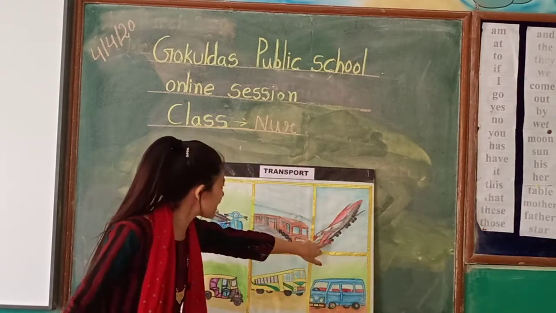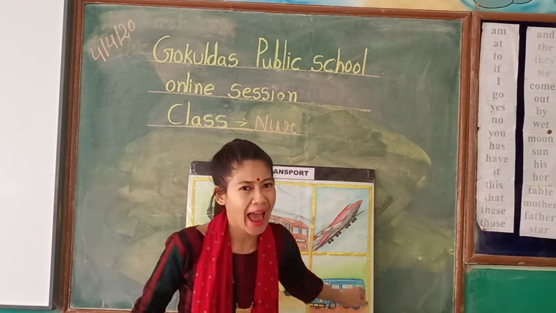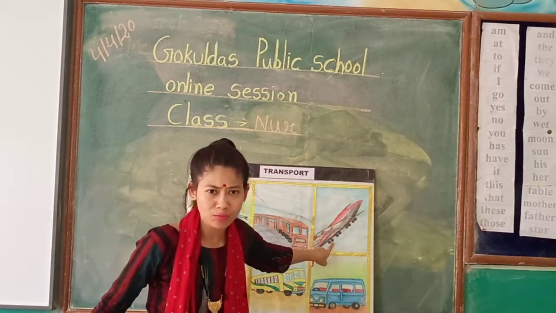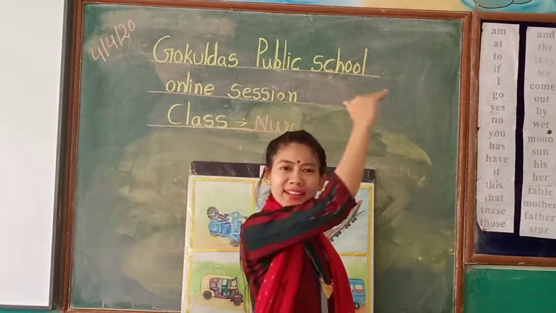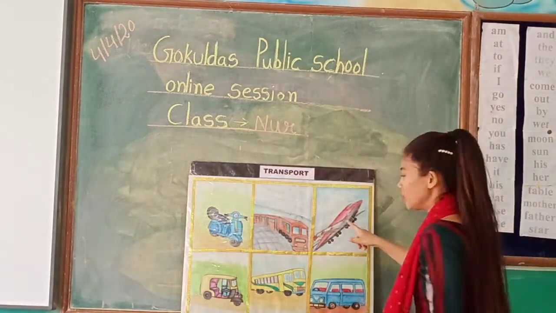And do you know what this is? This is an aeroplane. The aeroplane flies in the sky. Is the aeroplane road transport? No. The aeroplane is air transport. The aeroplane flies in the sky.